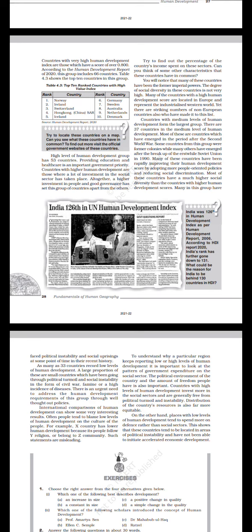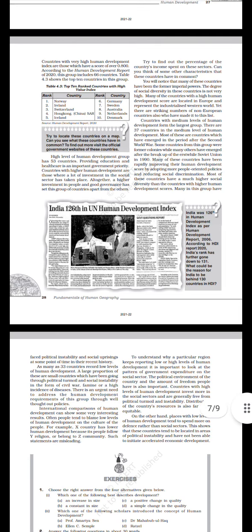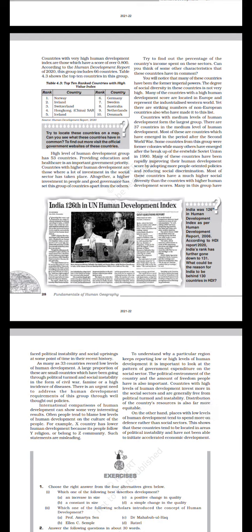Most of these countries have a much higher social diversity than the countries with higher human development scores. Many in this group have faced political instability and social uprisings at some point of time in their recent history. India was 126th in Human Development Index as per Human Development Report 2006. According to HDI Report 2018, India's rank has further gone down to 130. What could be the reason for India to be behind 129 countries in HDI?